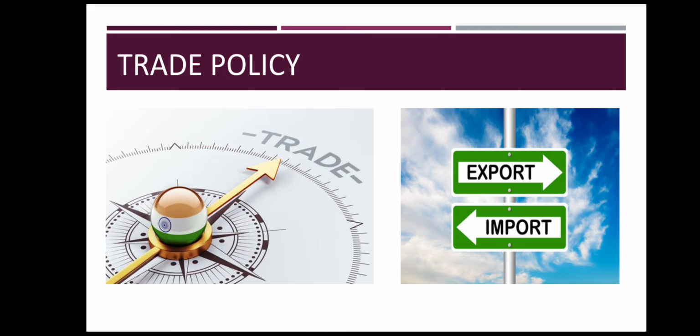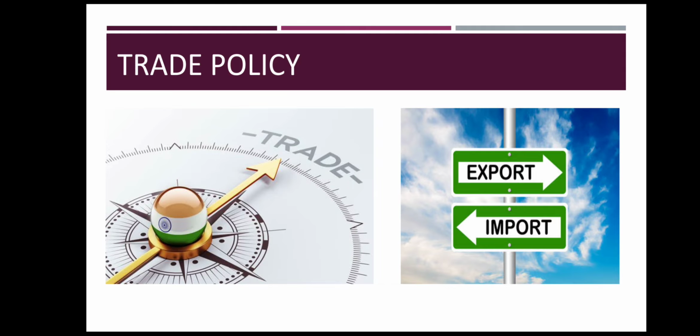Next is trade policy. Now trade policy, as the name says, this policy decides how trade will happen in the country. Trade can be home trade or domestic trade, that is the trading transactions done within the country, and outside the country, or international trade, that is the transactions done with other countries.